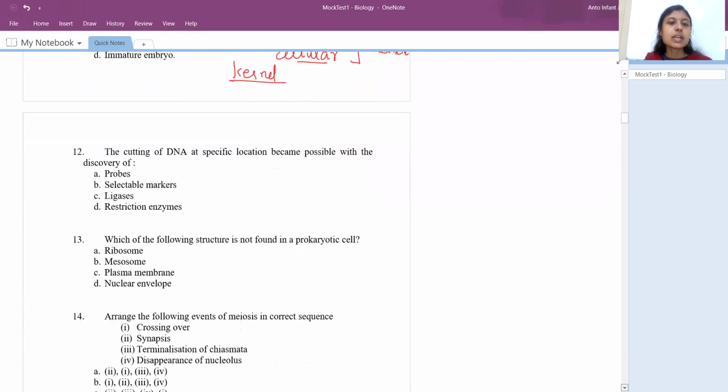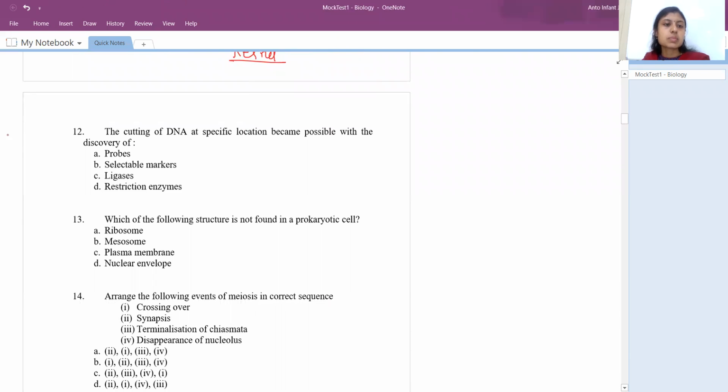Cutting of DNA at specific location became possible with the discovery of. We call them molecular scissors. So the answer is restriction enzymes. It is specifically called restriction endonuclease, which cuts the DNA at a specific site, and that specific site is called the recognition site.